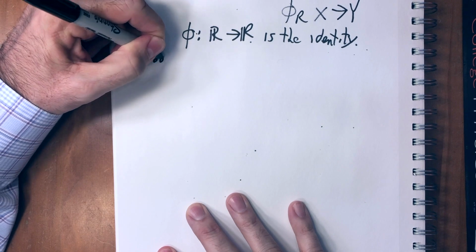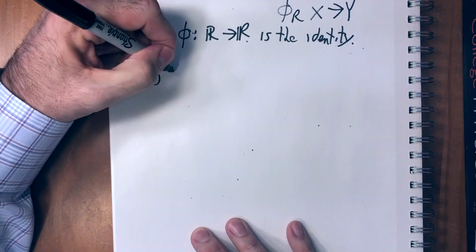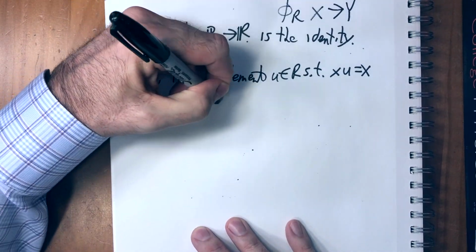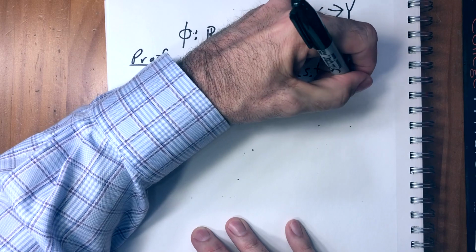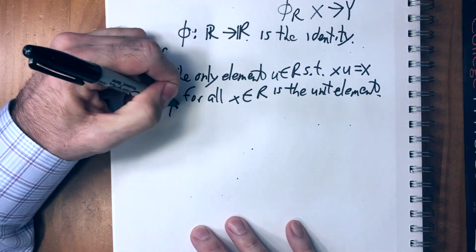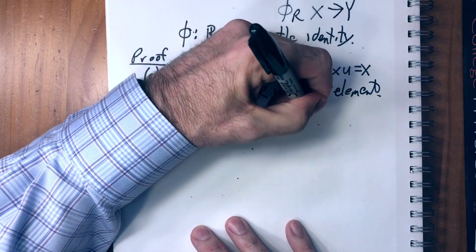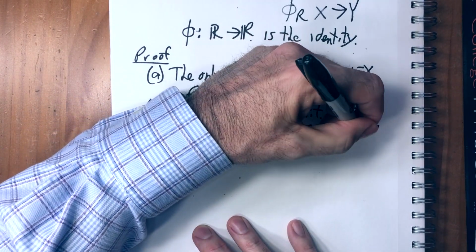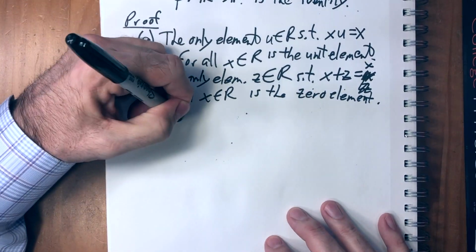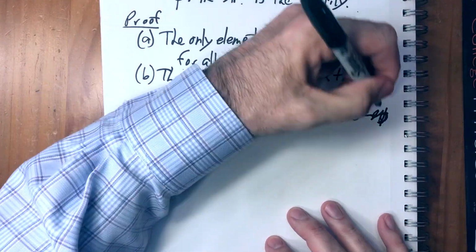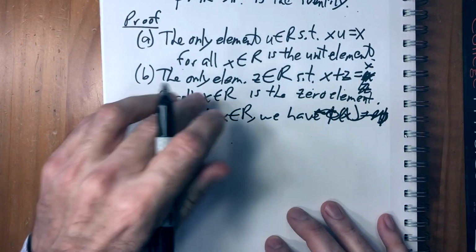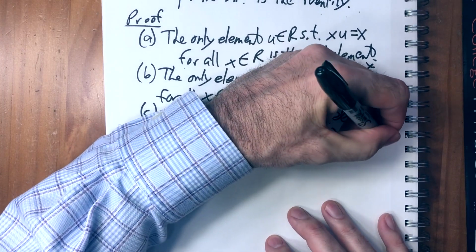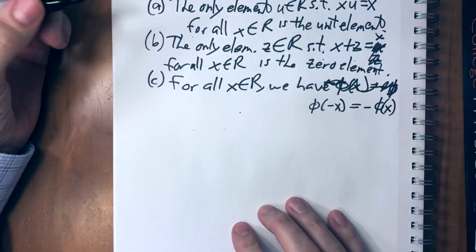So before we start with that, four little observations. One is that the only element u of R such that xu equals x for all x in R is the unit element. Very similarly, the only element z of R such that x plus z equals x for all x in R is the 0 element. Third, for all x in R, we have that phi of minus x equals minus phi of x. We already showed that last time.